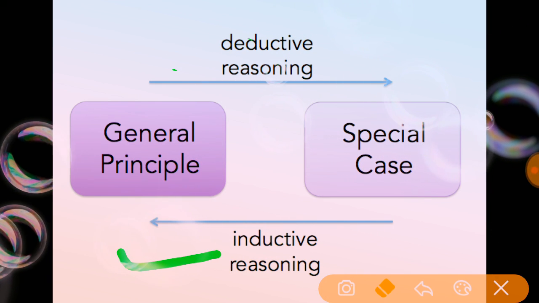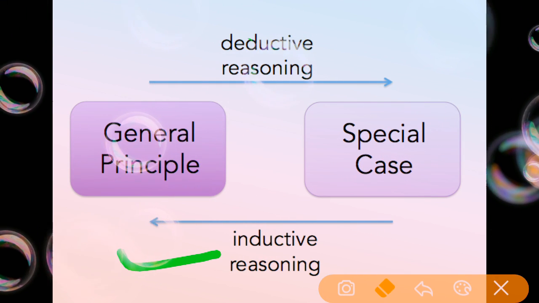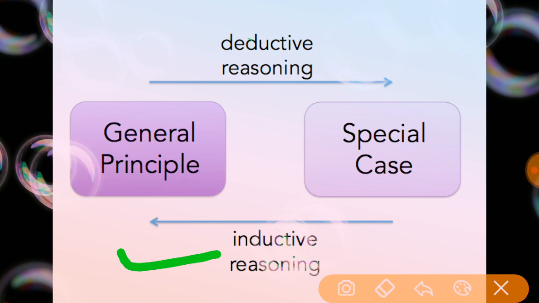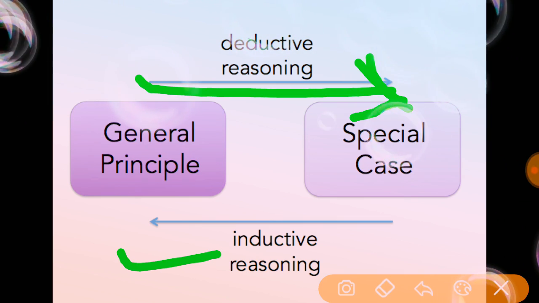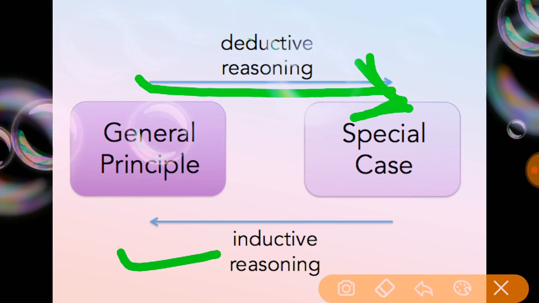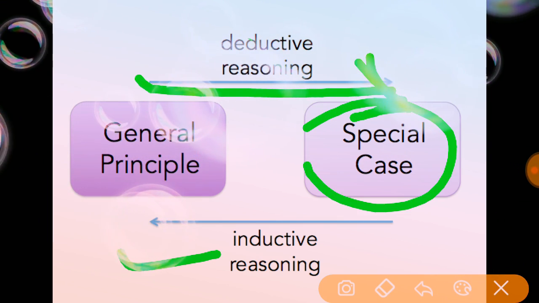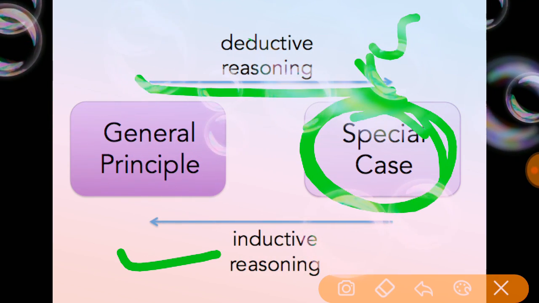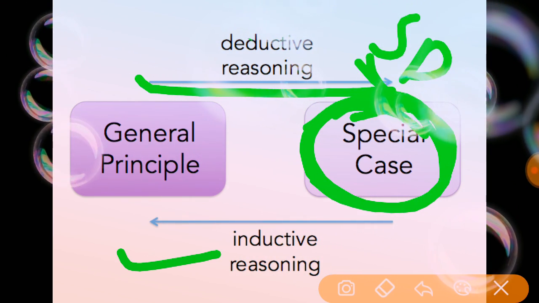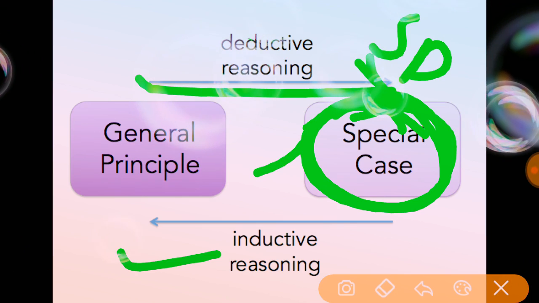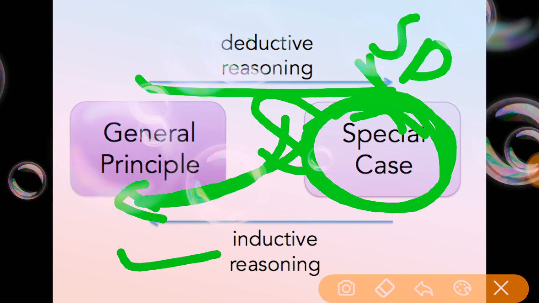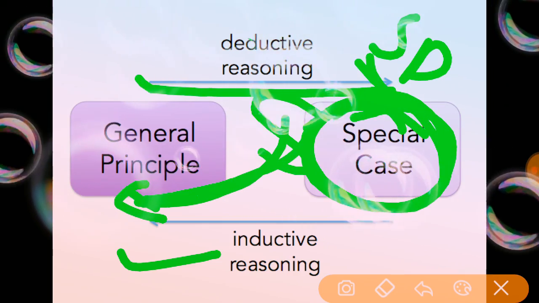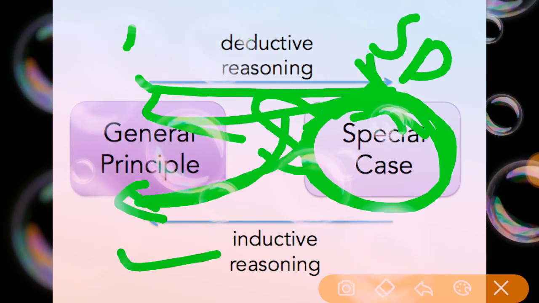Where the arrow mark is showing, deductive reasoning is the process which develops specific predictions from the general principle, or specific cases from the general cases. Just remember, general to specific is called deductive reasoning.